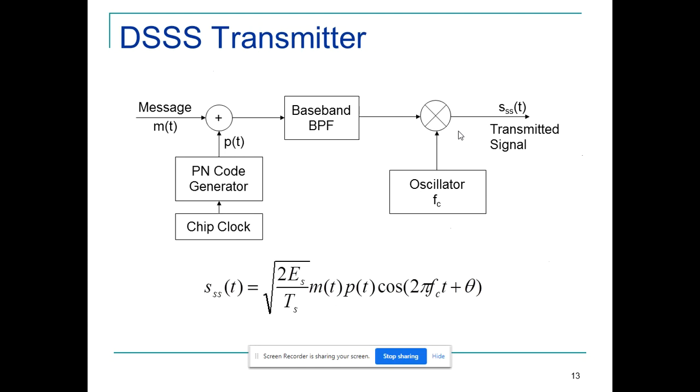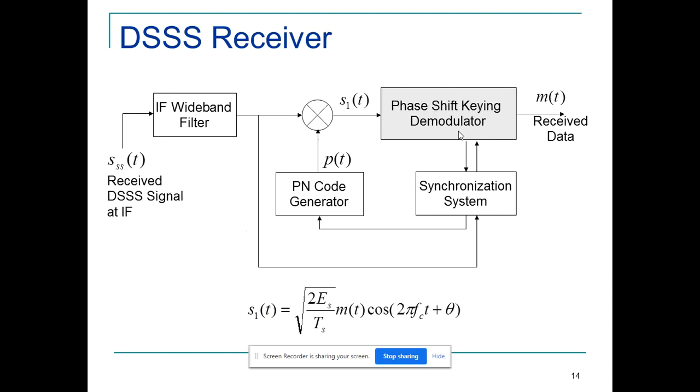Already we have seen this DSSS transmission, but the reason to include the slide here is that you must know the formula. That's the reason why I have given this formula here. They will give you the values, just substitute the values, and you have to find out the signal to be transmitted. Likewise, on the receiver side. So remember the formula: M of t into P of t. Here we have only M of t.